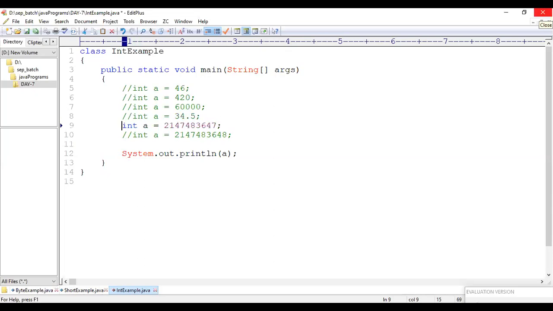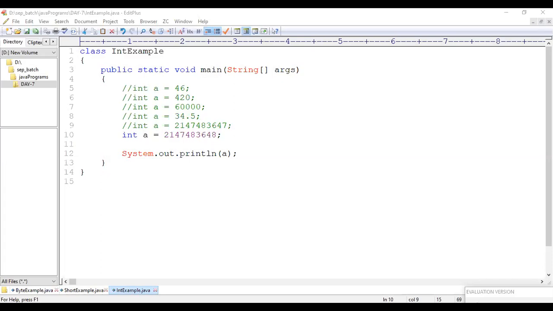So let me give the maximum limit. After that, if I try to execute, no problem. I'm getting the result. In case I cross the limit, what will happen? Let me try to execute this one. Again, I'm getting the same old thing. Integer number too large. This time I'm not getting lossy precision, but it is saying that the integer number itself is too large.